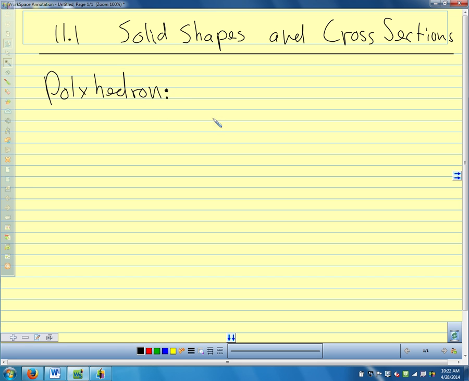So kind of the same. A polyhedron is going to be a solid, and our book calls them a space figure, or a 3D figure. So a polyhedron is a solid, space figure, 3D figure that is made by parts of intersecting planes.